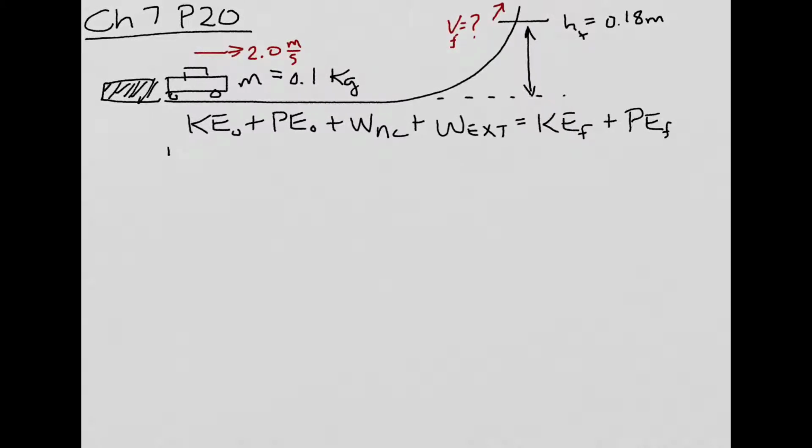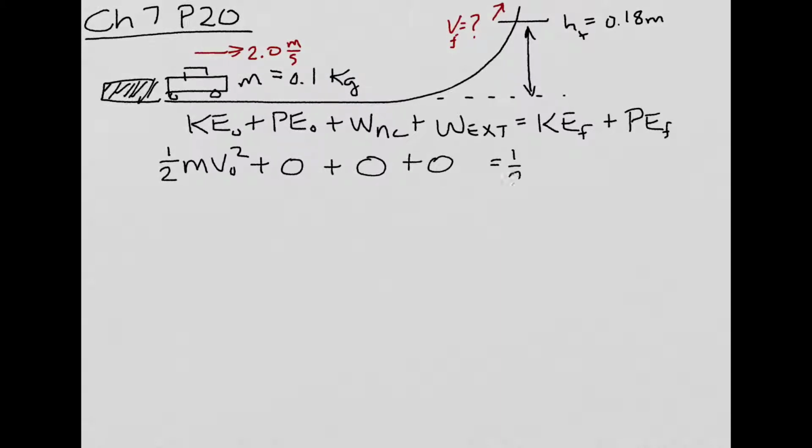Initially, the car is hit and it has a 2 meters per second velocity. So it has kinetic energy. It's at our reference level, so we're going to say the potential energy is 0. There's no friction and there's no external forces acting on it. Our interval for this problem starts after the spring hits the car and gives it 2 meters per second of velocity. So there's no spring acting on it anymore.